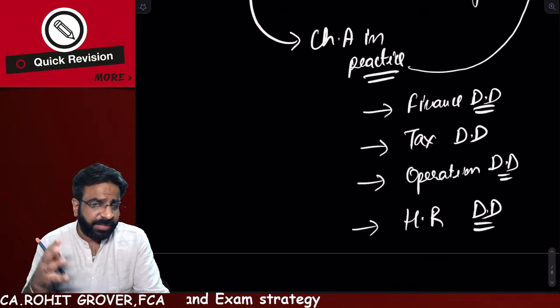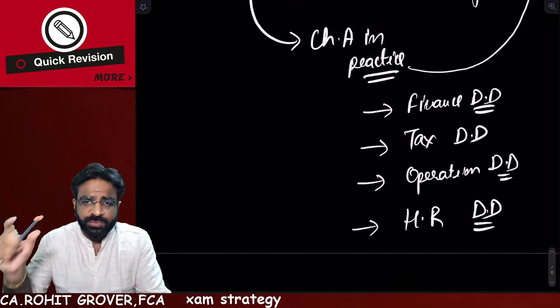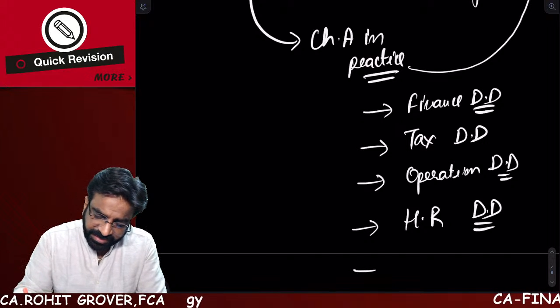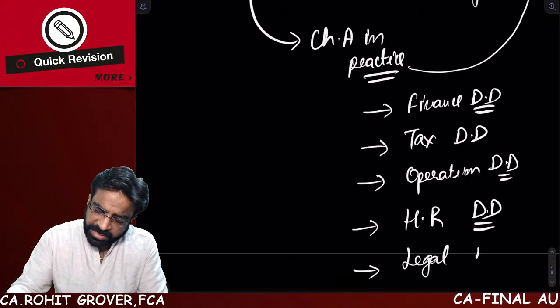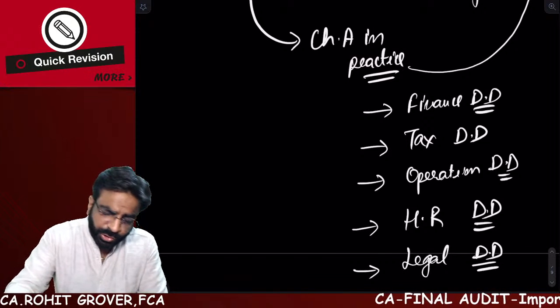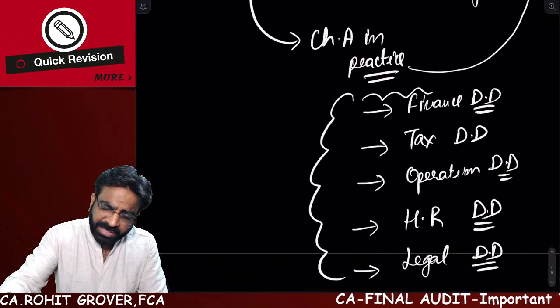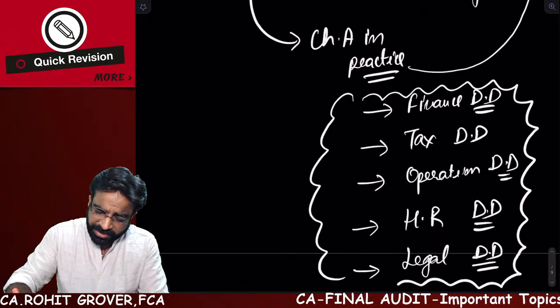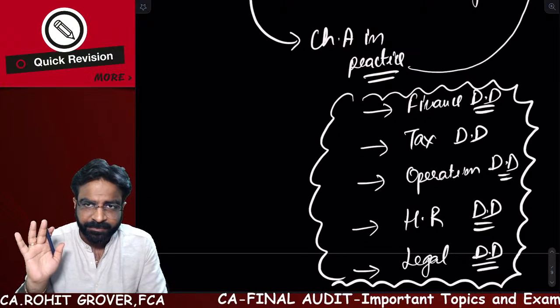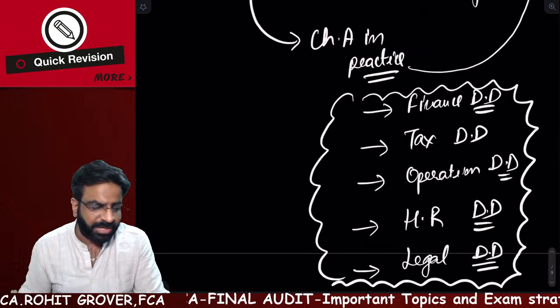At that point, Reliance would like to know whether those people are going to get comfortable with me or not. That is called HR due diligence. Then legal due diligence will also be done: are there any pending cases against the future retail group or not? So due diligence is basically a precaution the acquiring company is taking against its targeting company. That is the idea behind due diligence, everyone.